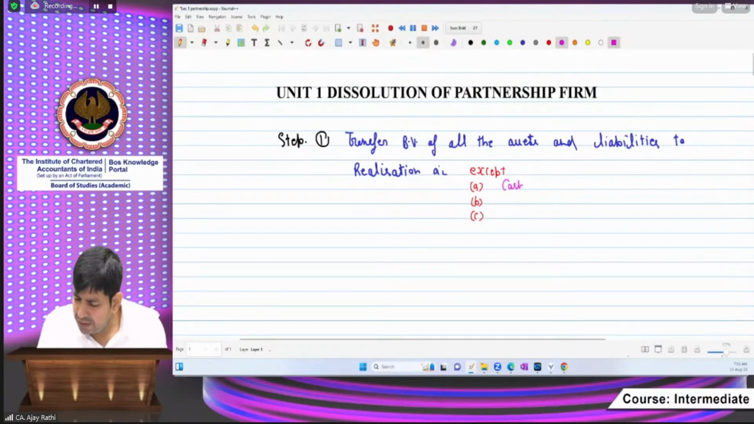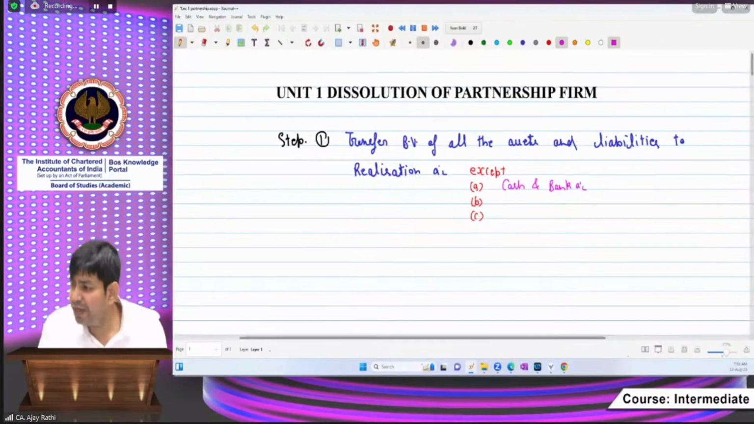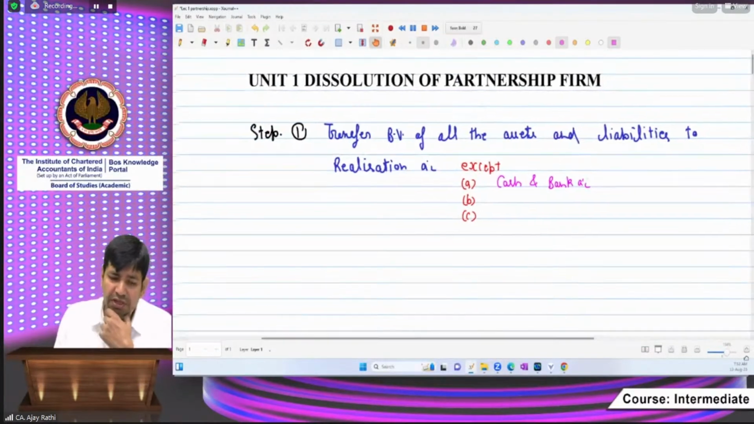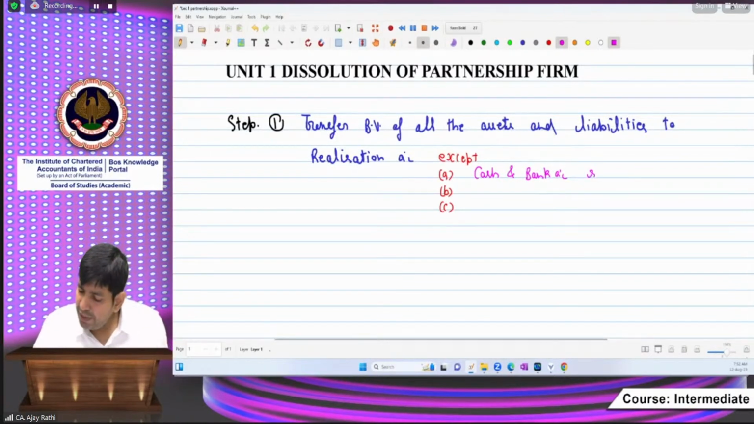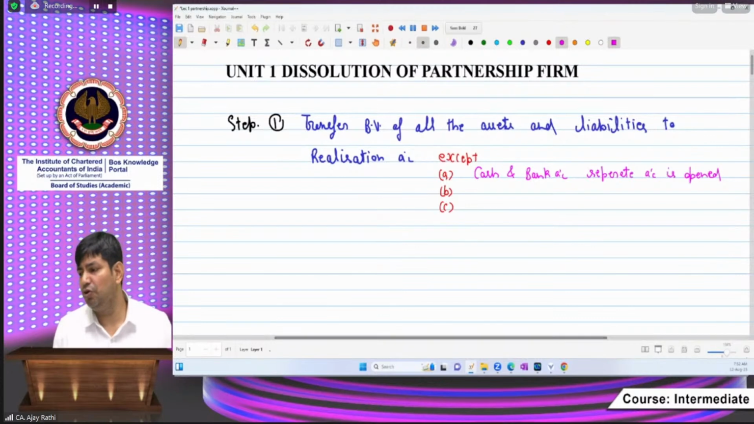Cash and bank. And you know the reason why we are not transferring cash and bank account to the realization account? Because cash and bank will be realized with the same amount. The purpose of this unit is to convert all the things into cash. So there will be no benefit. Rather, a separate account is opened. If you follow all these steps, definitely you will get good marks. Only the steps need to be followed in each and every question you solve.